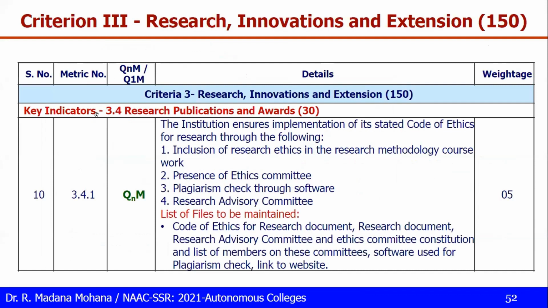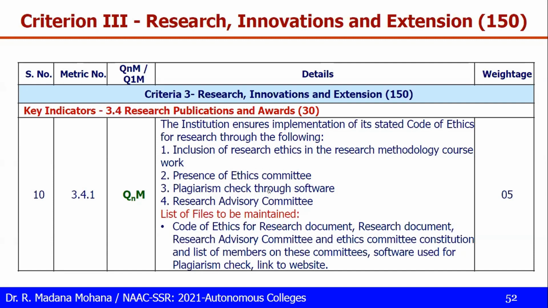Okay. Next, 3.4 research publication and awards, total 30 weightage. 3.4.1, this is quantitative. The institution ensures implementation of its stated code of ethics for research through the following: inclusion of research ethics in the research methodology course, which means you have to maintain plagiarism software, and the presence of an ethics committee, so you have to form one ethics committee also.